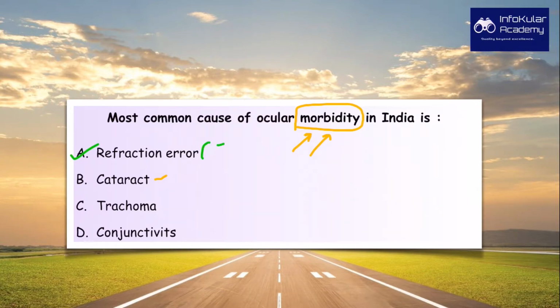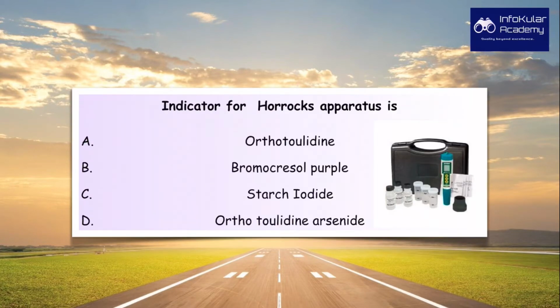In children approximately 54% is due to refraction error. Cataract is the most common cause of blindness in India, and trachoma comes under preventable blindness. Conjunctivitis is just another option to trick you. So the answer is refraction error.